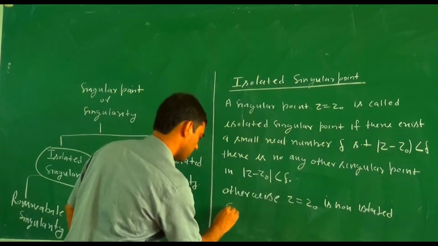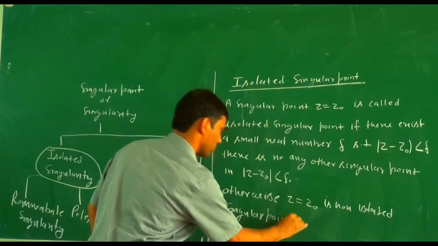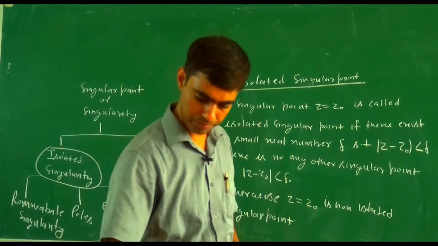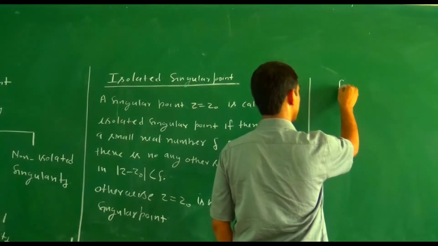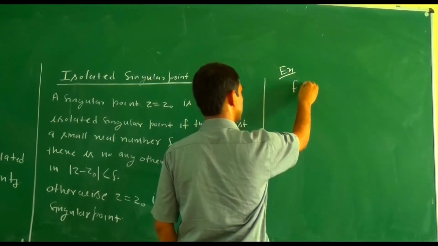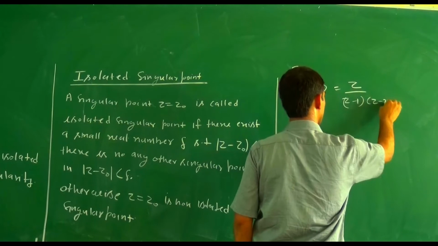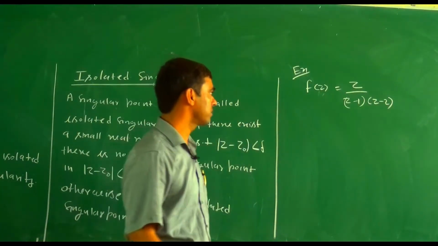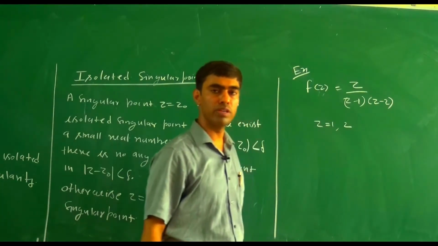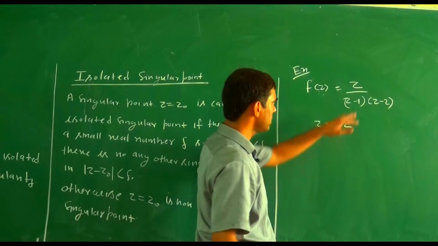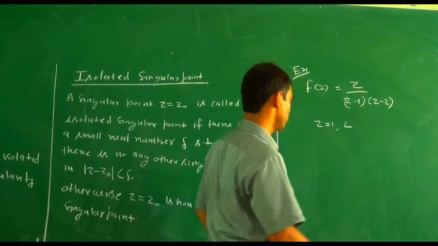For example, if we take f of z equal to z divided by z minus 1 times z minus 2, here if we closely observe, z equal 1 and z equal 2 are the singular points. So this function is analytic everywhere except z equal 1 and z equal 2.